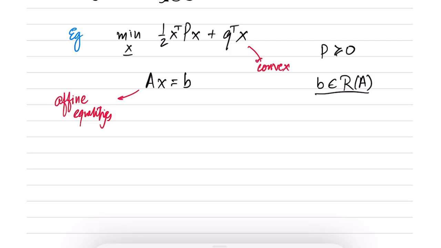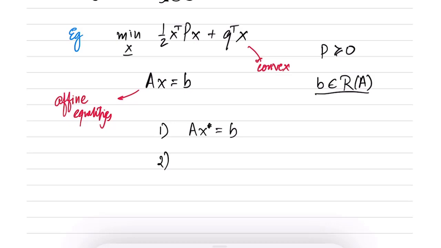So let us write down the KKT conditions. The first is primal feasibility, which says that if x star is the optimal point, then A x star is equal to b. That is the primal feasibility. There is no lambda here because there are no inequality constraints, so we don't have to write down the dual feasibility condition. The third is complementary slackness, which again is not required here because there are no inequality constraints.